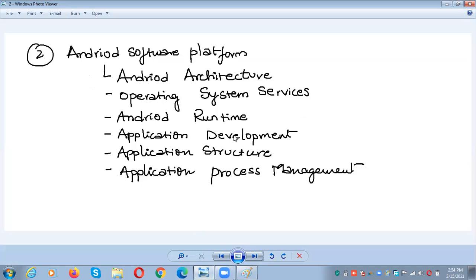We have already completed Android architecture, and the next one is operating system services, and then Android runtime. Android runtime is a core part of the Android software platform. It contains two components. One is DVM and the second one is the core libraries. And the next concept is application development.